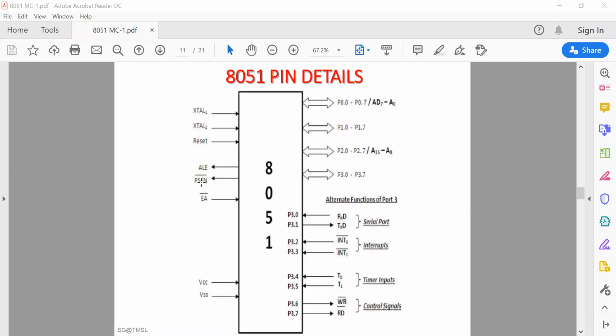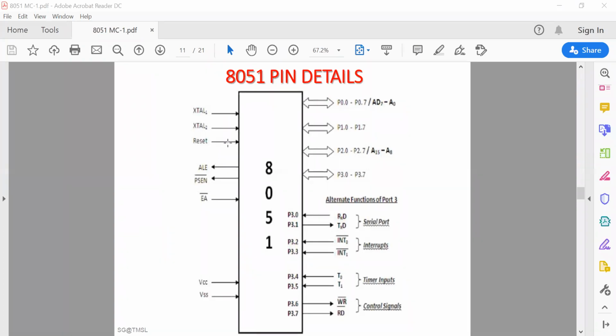PSEN bar is used for program store enable. If any external ROM must be connected with this system, this signal must be connected to the output enable pin of that memory device.